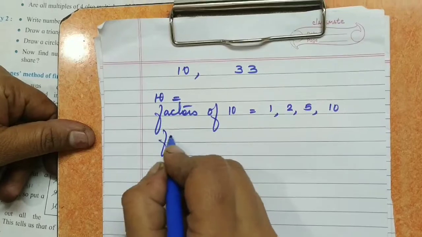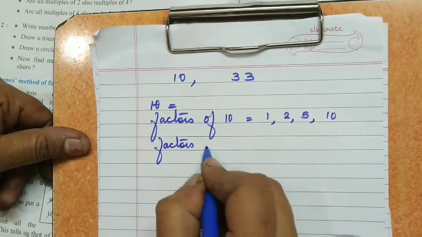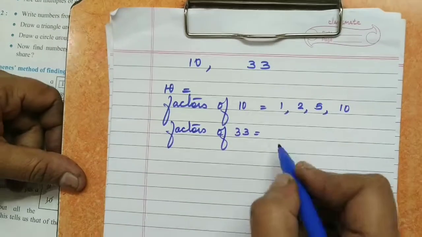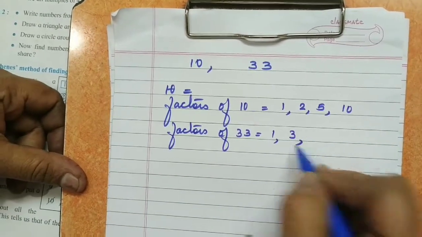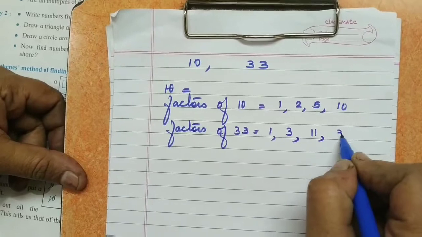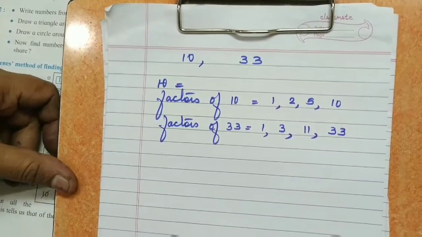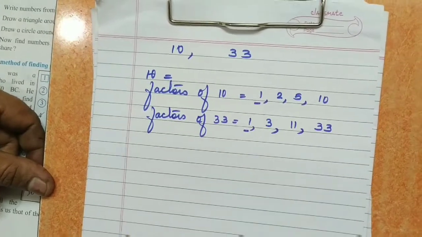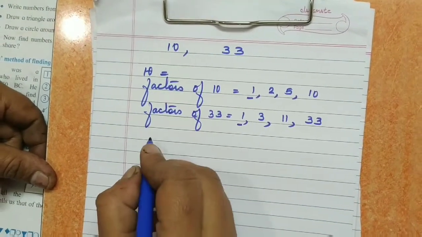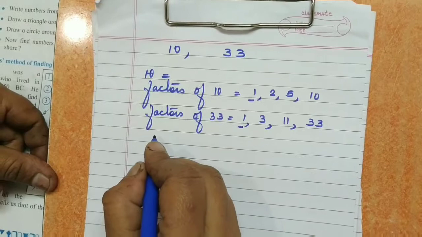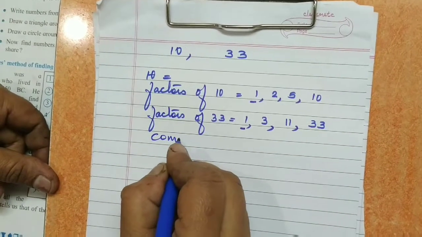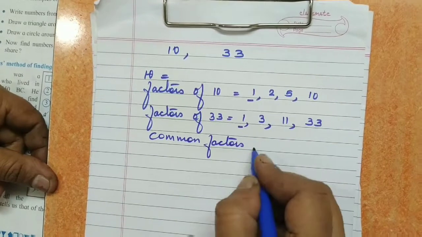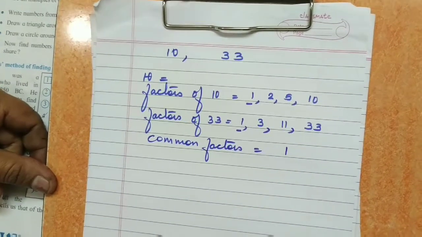And factors of 33: what are the factors of 33? 1, 3, 11 and 33 itself. Now in these, 1 is the common factor. So we will write common factor 1.